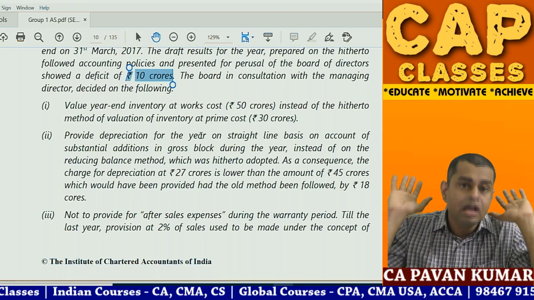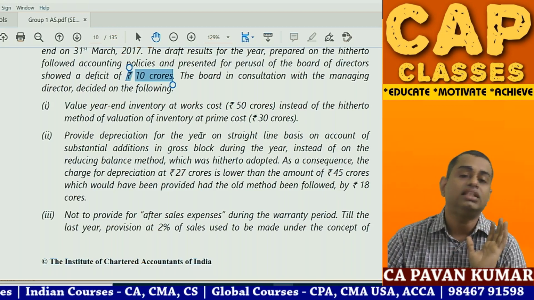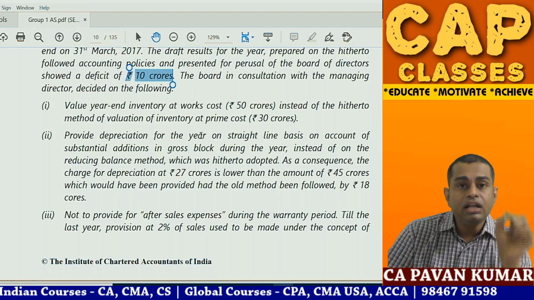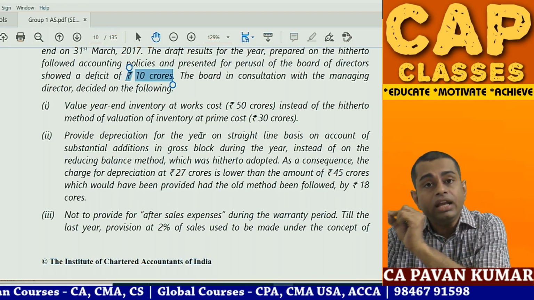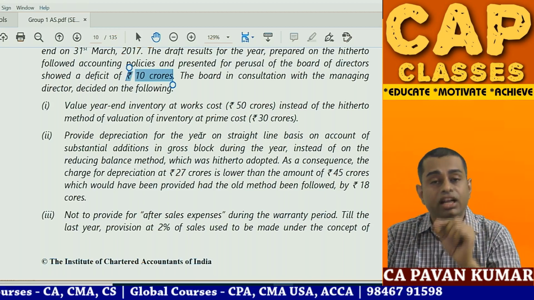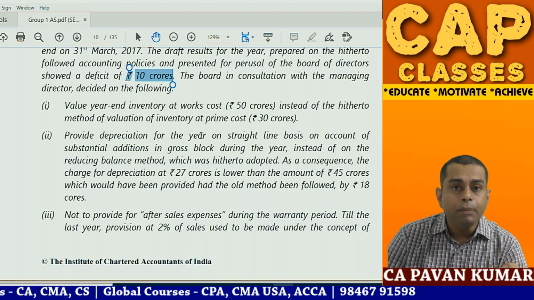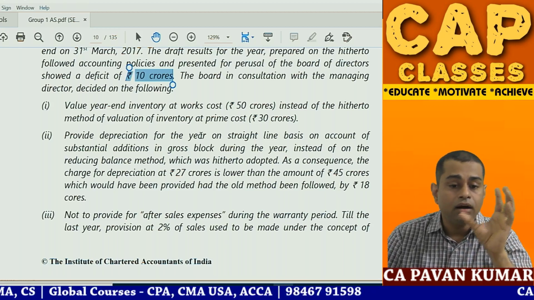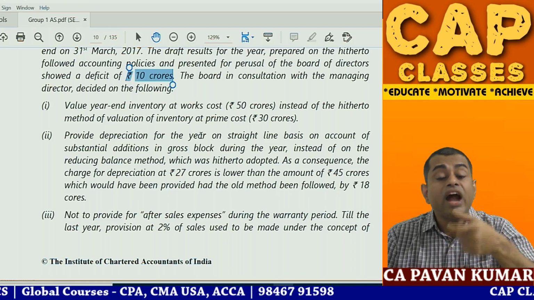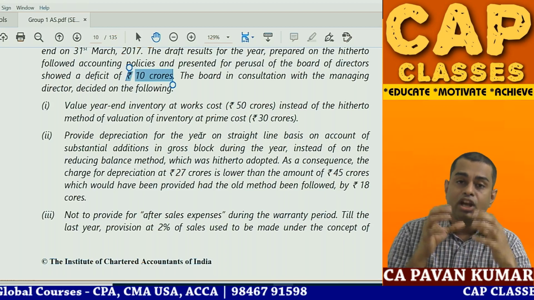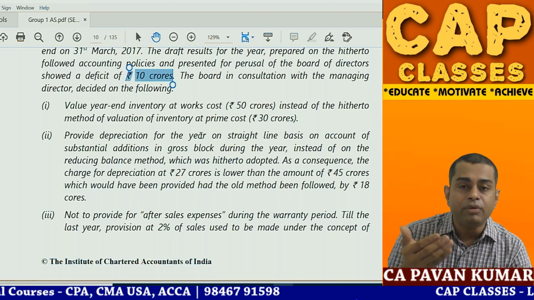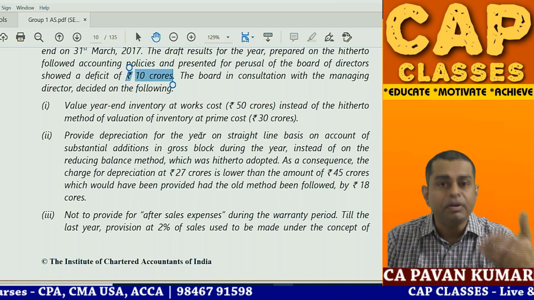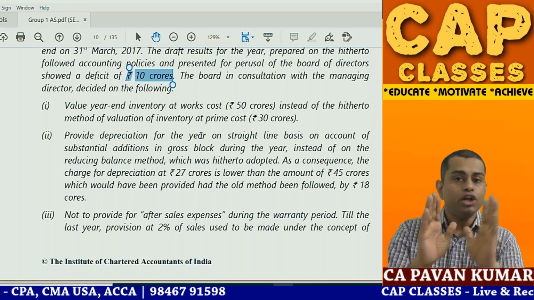Don't ask me. But if this is the question, how to write the answer, I tell you. At present, the company is valuing inventory at prime cost, which is 30 crores. From the current period, the company is changing its valuation of inventory to include factory overheads, which is 50 crores. Because of this, inventory will increase by 20 crores and the current year profit will increase by 20 crores. This is what you need to write.